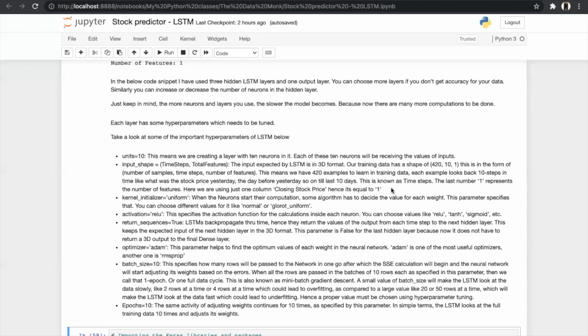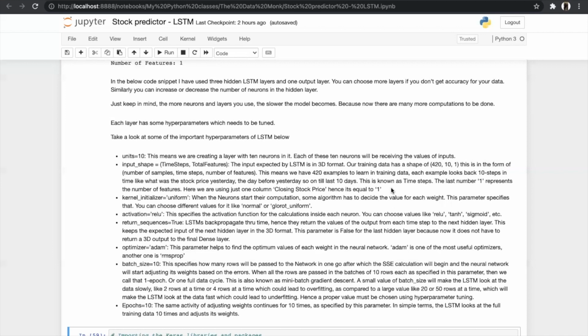So for deep learning, activation function is very important. In this model, we have assigned the activation function as ReLU, and you can choose the value of activation function like ReLU, tanh, sigmoid function, and many more functions.